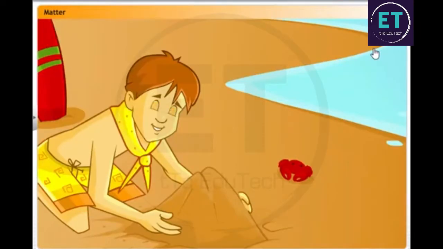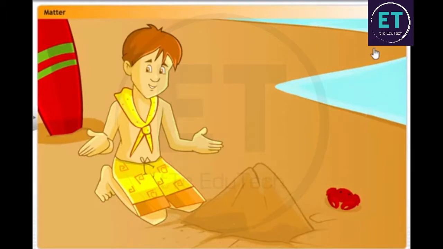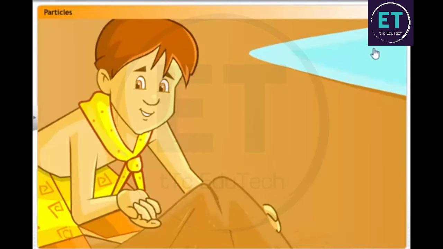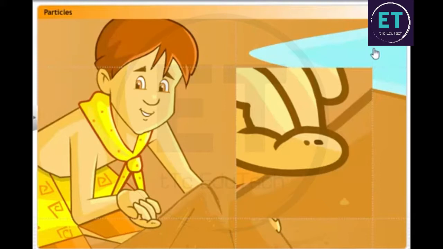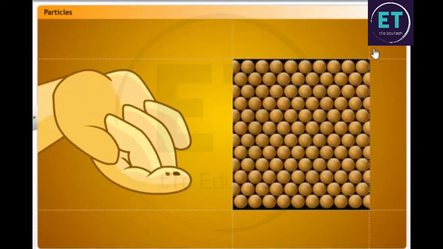What is matter? Matter is any substance that has mass and occupies space. All physical objects are composed of matter. So, is matter made up of something? Yes, matter is made up of small particles. Is this grain of sand a particle that you're talking about? No, that grain can be further broken into smaller particles, which are not visible to the naked eye.